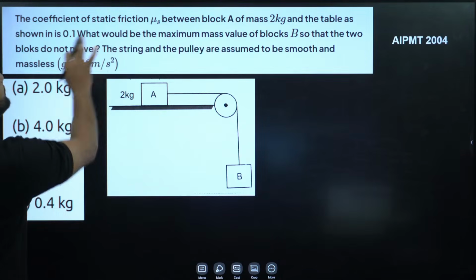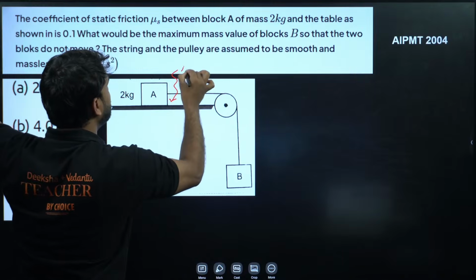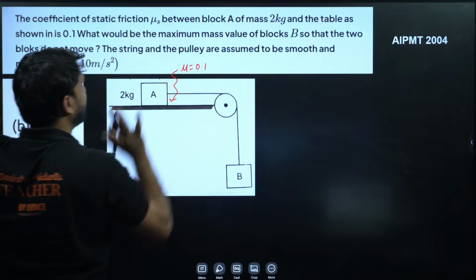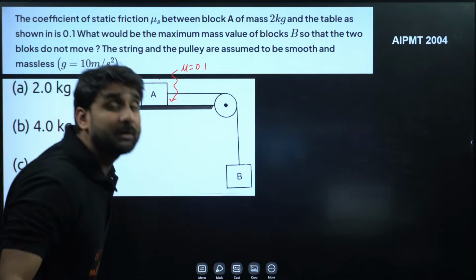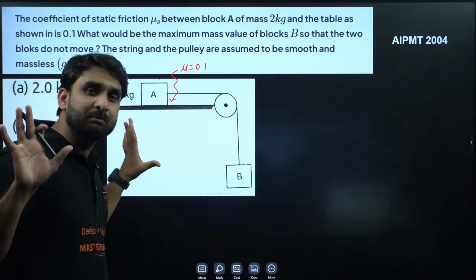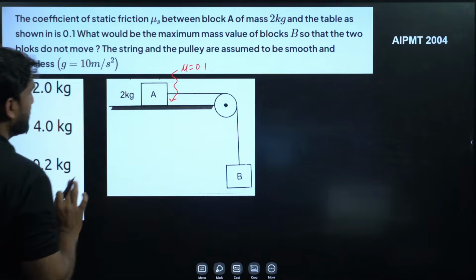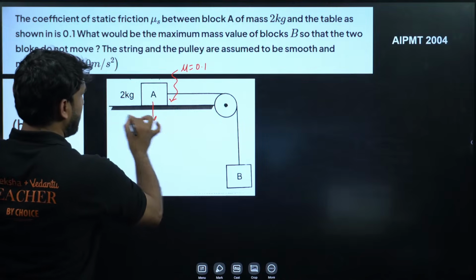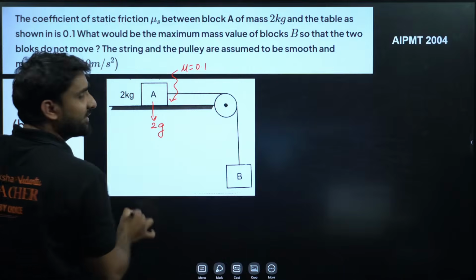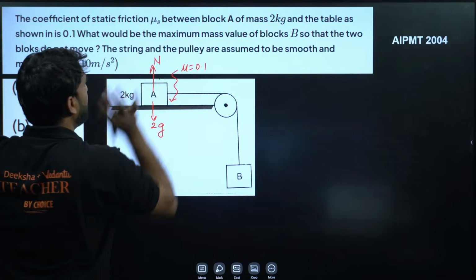The coefficient of static friction mu is equal to 0.1. Static friction means the block has not started moving. Both the blocks are stationary, which means kinetic friction is not there, and the motion has not started. So if this is block A, this will be 2g, mg will be there, and this is equal to normal.